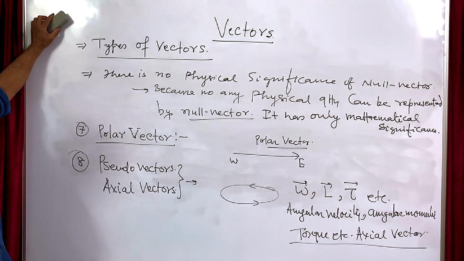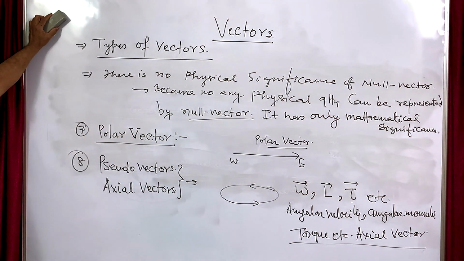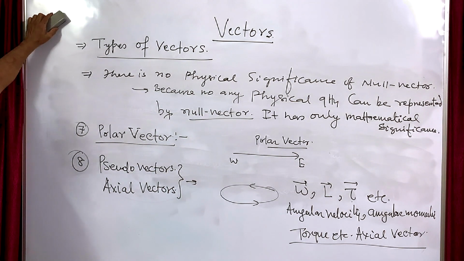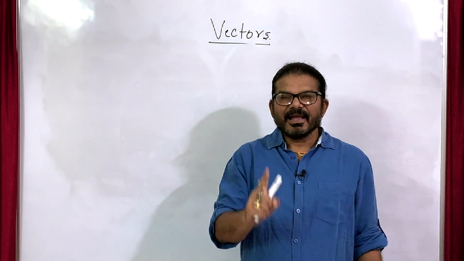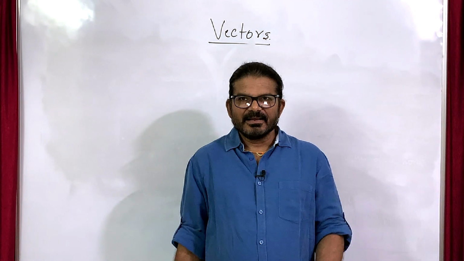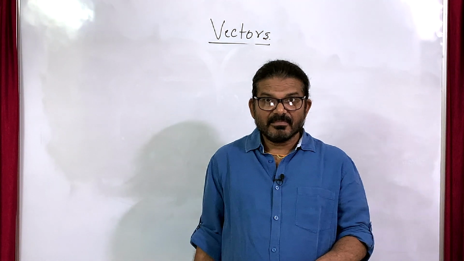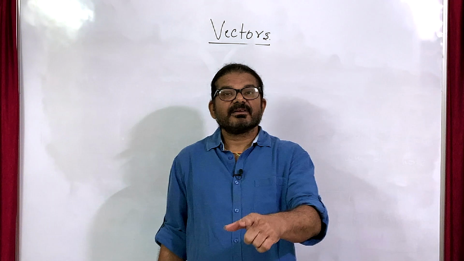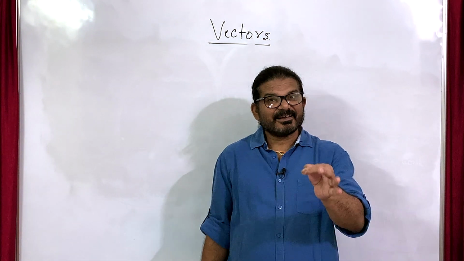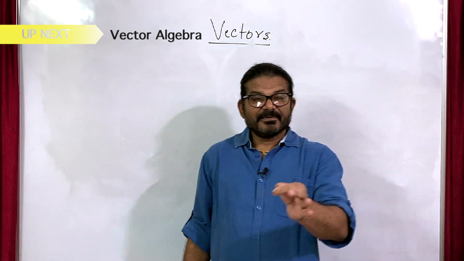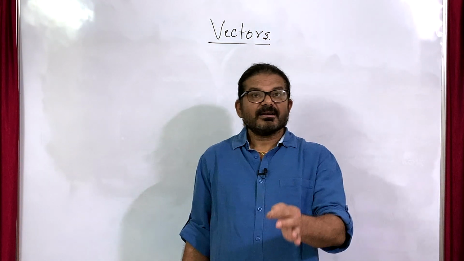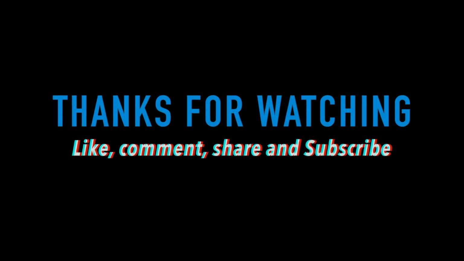So these are the different types of vectors. In this session we have introduced the vector, its representation and its different types. In the next session, I am going to teach you vector algebraic operations, or vector algebra.